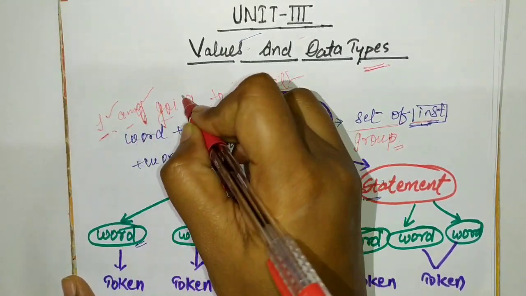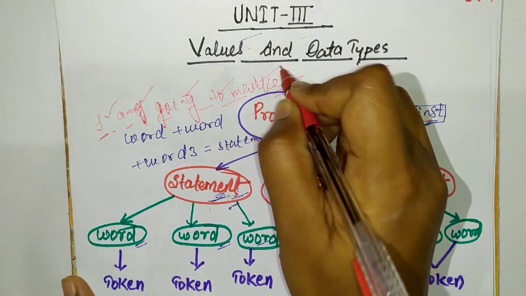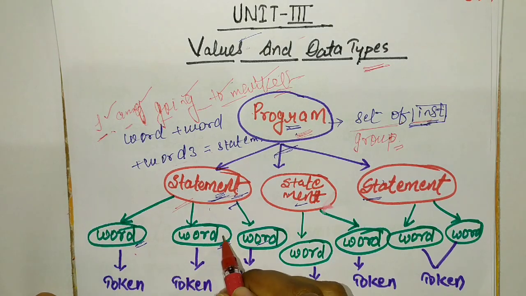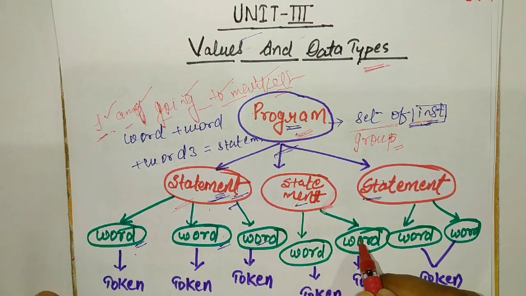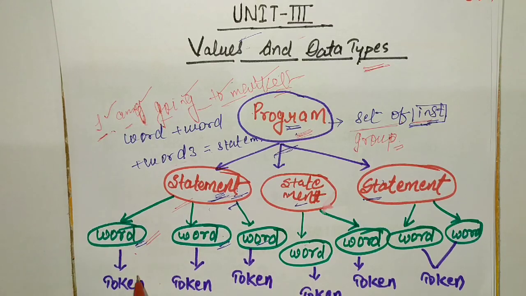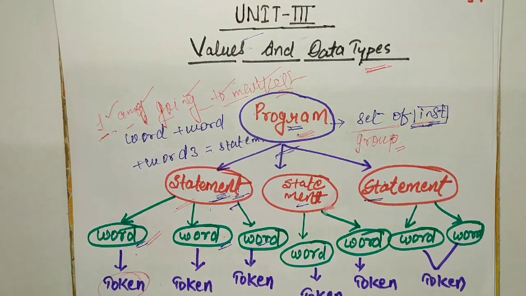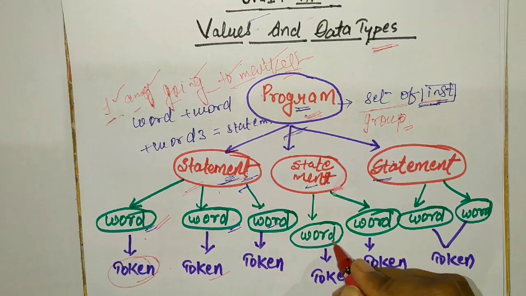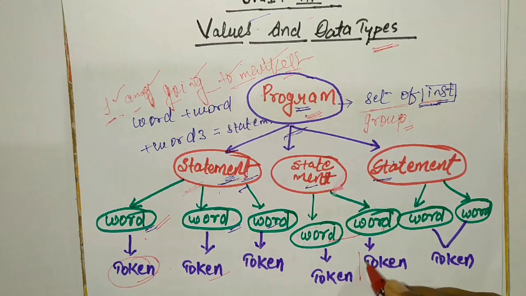Word 1, word 2, word 3, word 4 and word 5. This is a sentence. A sentence means a combination of words. In programming, these words are called tokens. This is a token. This is also a token. Here the words are called tokens.